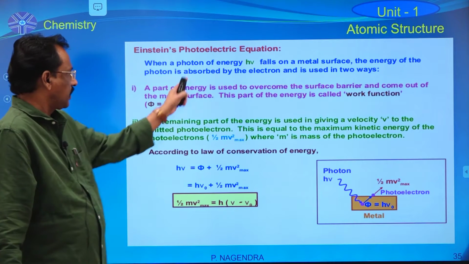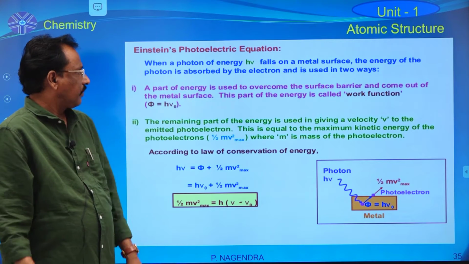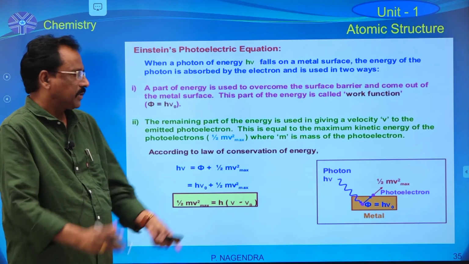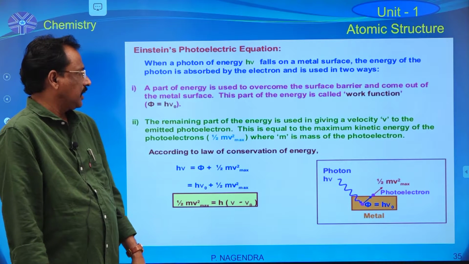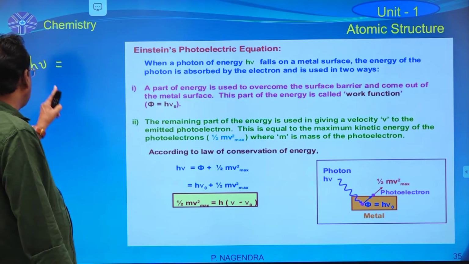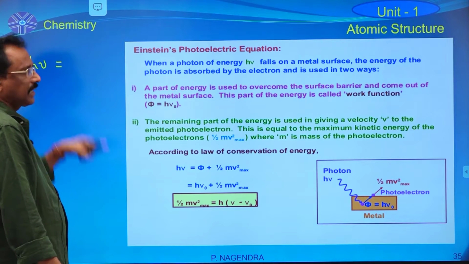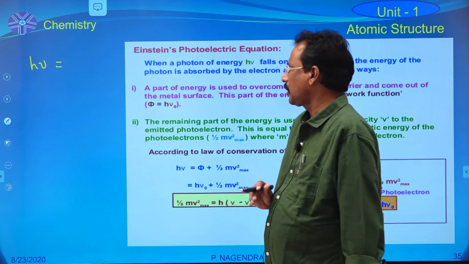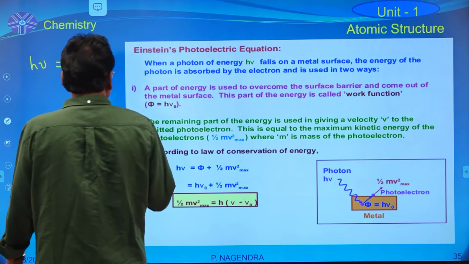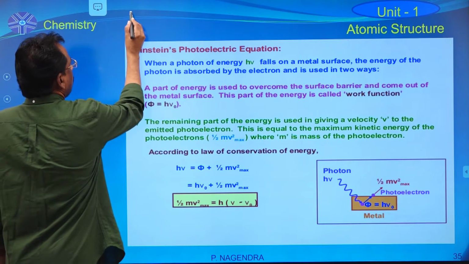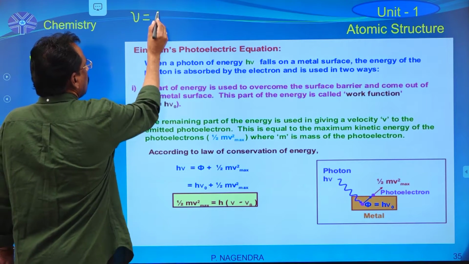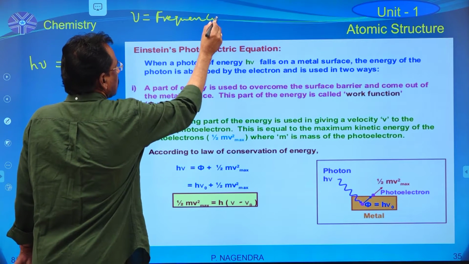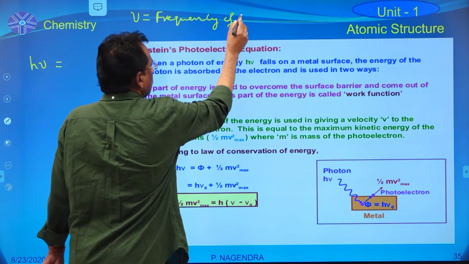When a photon falls on any metal surface, that metal absorbs some amount of energy. That is nothing but the energy of the incident light, where h is equal to Planck's constant and nu is equal to the frequency of the incident light.